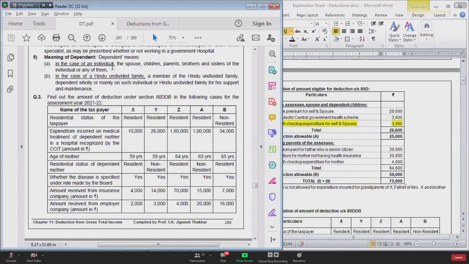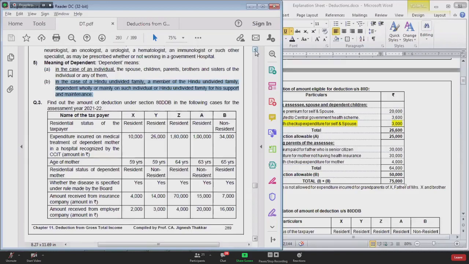SSC was covered in 80U, but here in section 80 DDB, SSC himself and all of them are covered. In case of HUF can claim deduction for any member of family. So you cannot claim deduction for your father-in-law, mother-in-law, grandparents, etc.